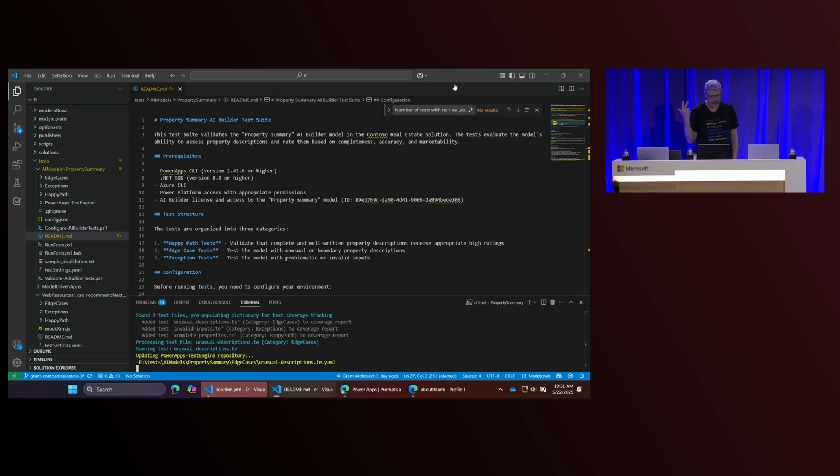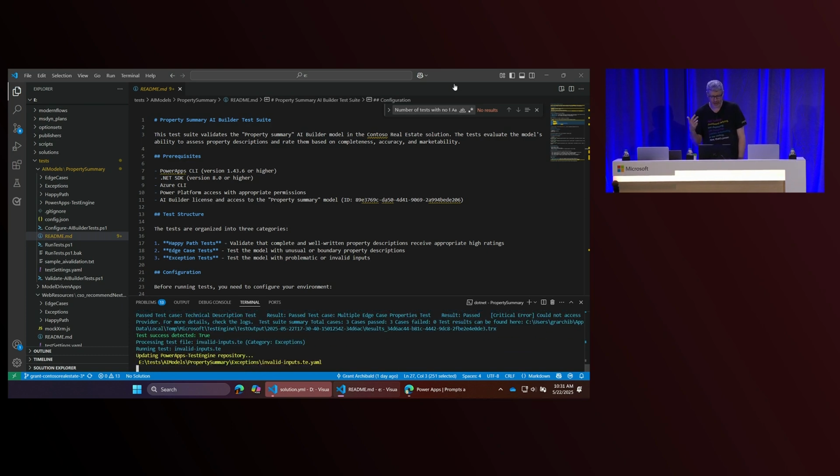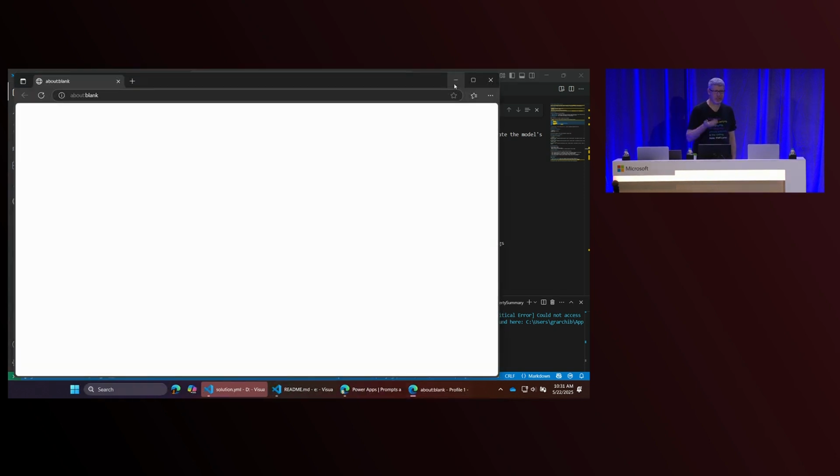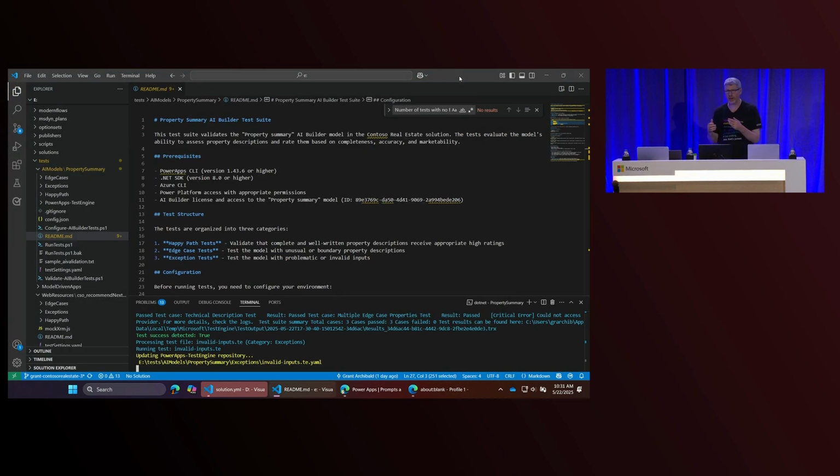So this is going through the 3 different cases that were automatically generated. It's looking at my happy path examples, it's looking at my edge cases, it's looking at my exceptions. And at the end of this, it should just bring up a report telling me how well those tests worked. Is it working? What we'll do after that is drill into them and ask, what did the generative AI build for us as part of this process?